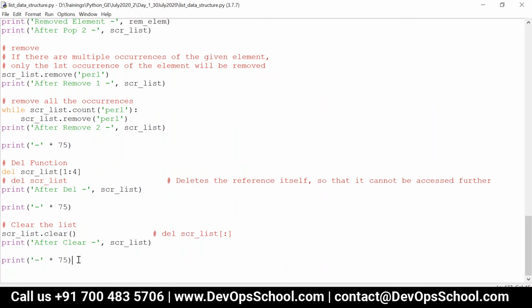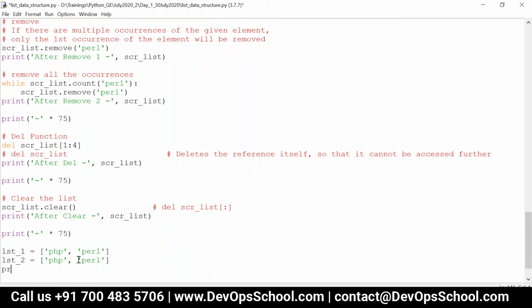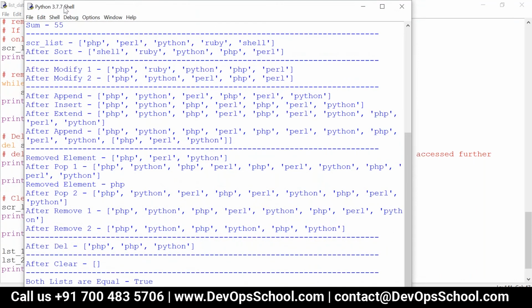Let me just have it over here. So, let's say LST1 is equal to PHP, comma, Perl. And then LST2 is equal to PHP, comma, Perl. So now I can just say whether both lists are equal like that. I can just say LST underscore 1 equal to LST underscore 2. That is, it should be in the same order. Now you can see it is true.